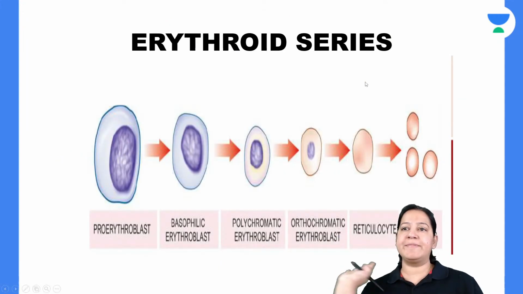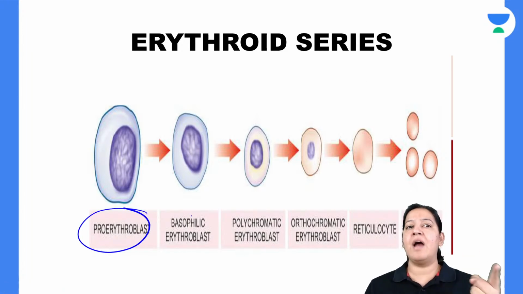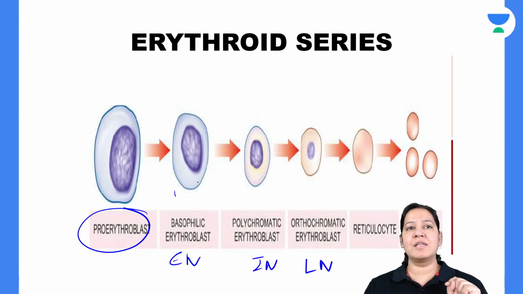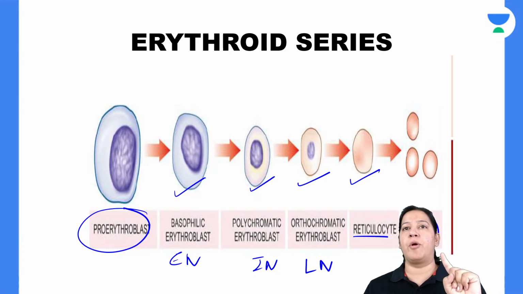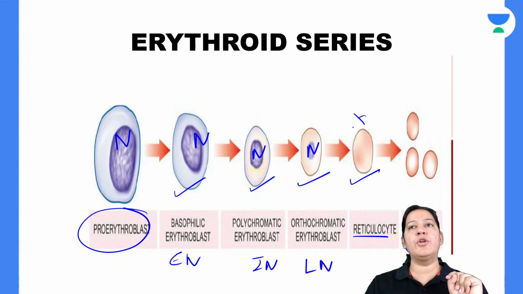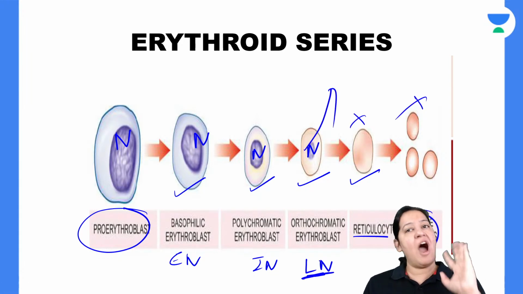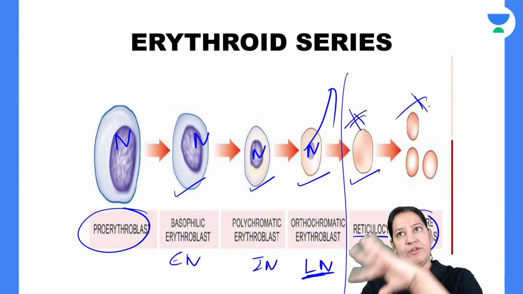Can you see, these are the steps in RBC formation I am talking about. The first cell is pro-erythroblast, then early normoblast, intermediate normoblast, late normoblast. This is early, intermediate, late. This is reticulocyte. And finally RBCs are formed. Now this is nucleus, this is nucleus, this is nucleus, this is nucleus, but now the nucleus is absent. The nucleus is extruded out at the late normoblast stage. After that, we don't have a nucleus. We don't have a nucleus in our reticulocyte. We don't have a nucleus in RBC.